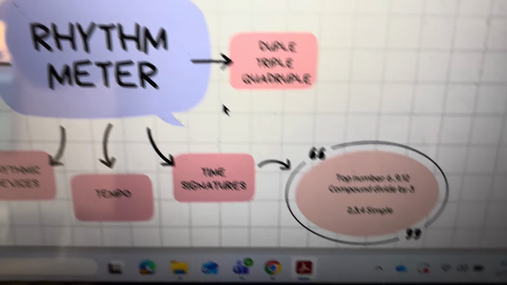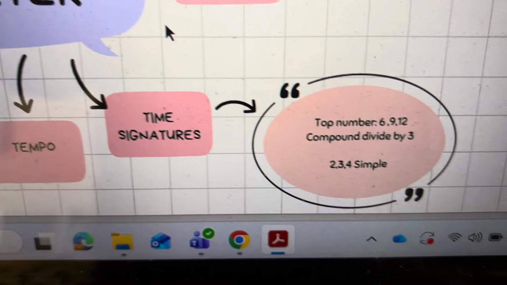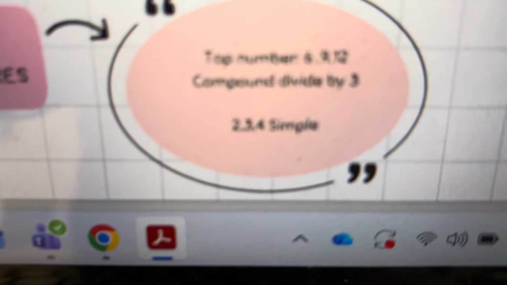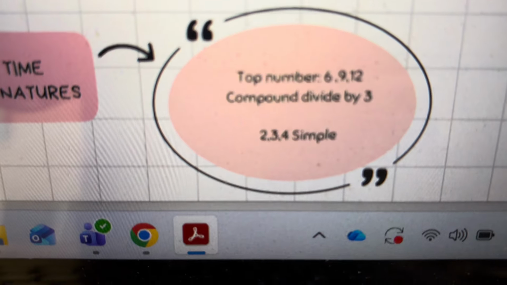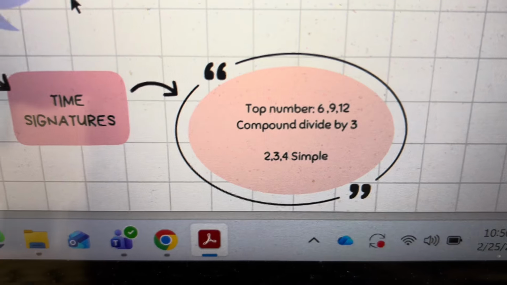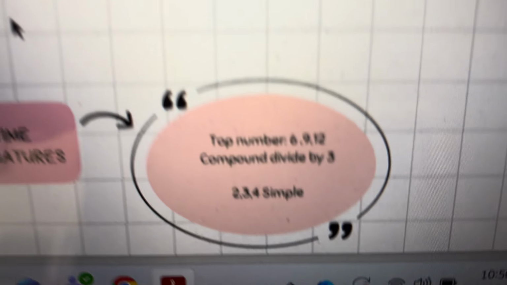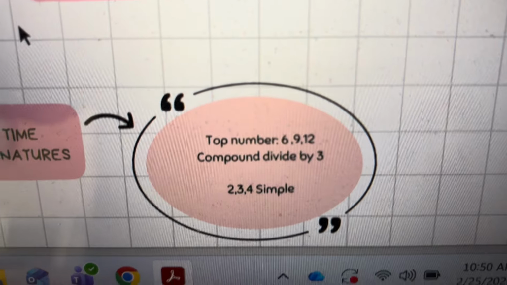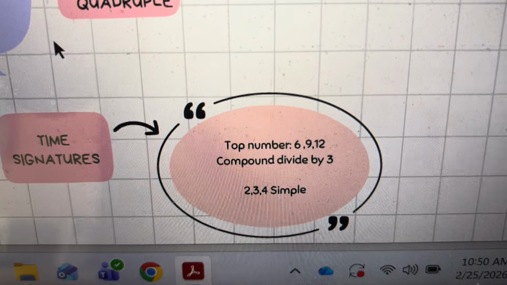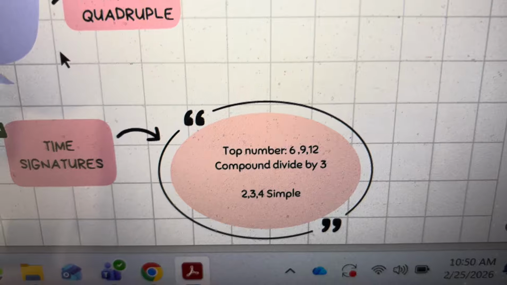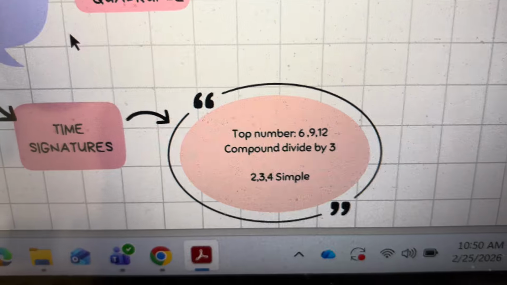All right, so time signature integers are how we know that. So if the top number is 2, 3, 4, you are simple meter. It's just duple, triple, or quadruple. I have that right here. There we go. All right. If the top number is 6, 9, 12, those are multiples of 3, right? But not 3 itself, because 3 is just triple time, triple simple, simple triple. So that's fun to say.